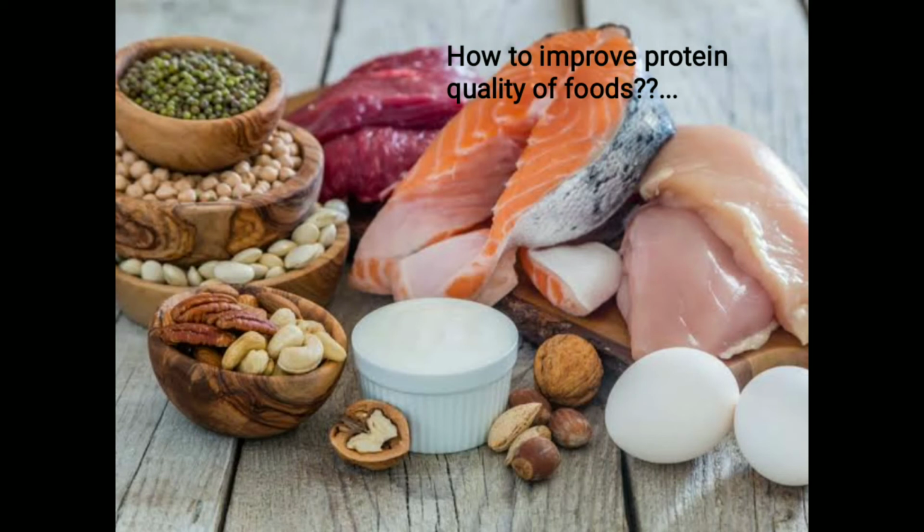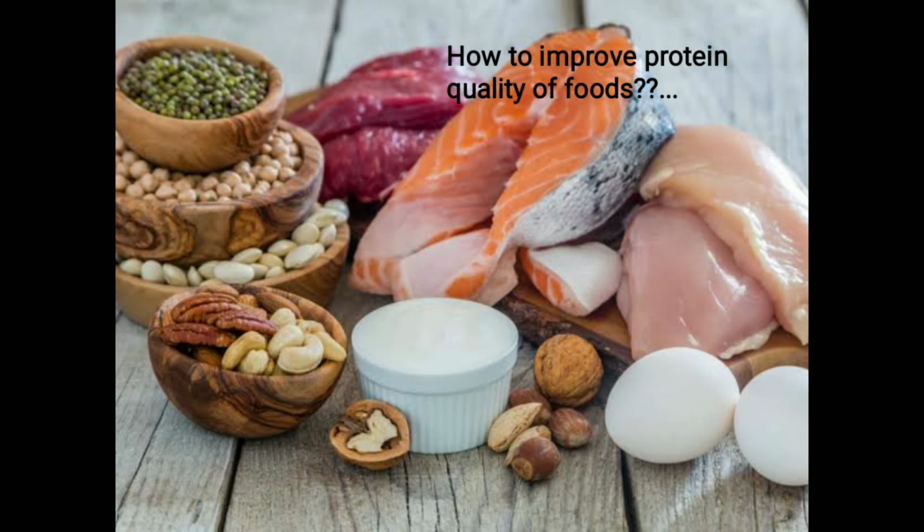Similarly, when legumes and pulses are combined with cereals, they also complement each other. Legumes are low in methionine and cysteine, but they are good sources of lysine. And cereal grains, nuts, seeds like whole wheat, oatmeal, walnut, pumpkin seed, they are low in lysine but good source of methionine and cysteine.